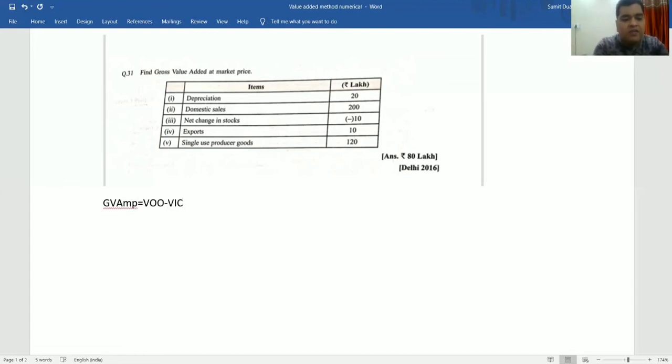Then GVA at MP is equal to value of output, which includes sales plus change in stock. Here the sales are not given, but the components are given. The domestic sales is given to you, 200, and the export is given to you, 10. By adding that, I get the total sales, and plus change in stock, which here is minus 10, because the change in stock is negative. And then minus the intermediate cost.